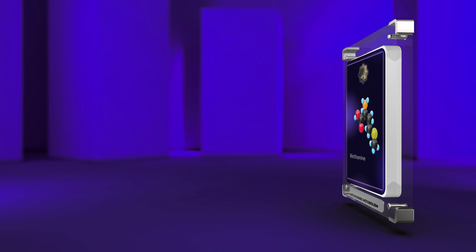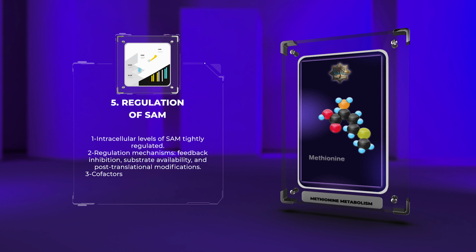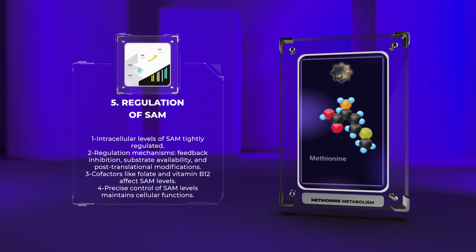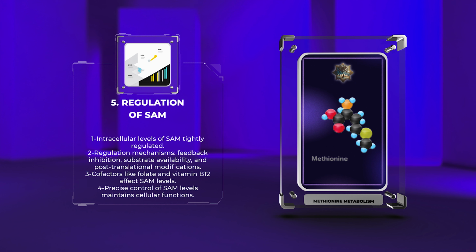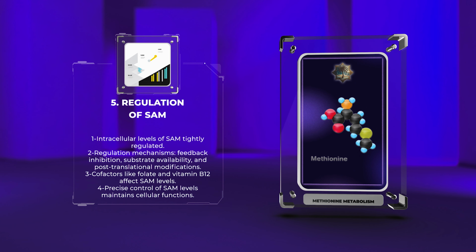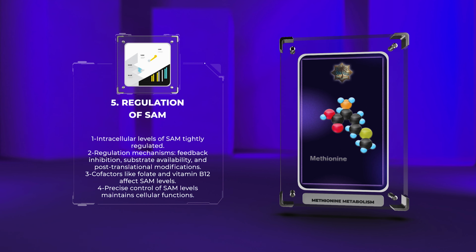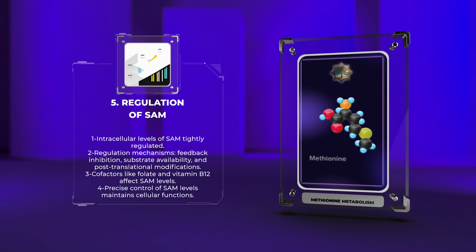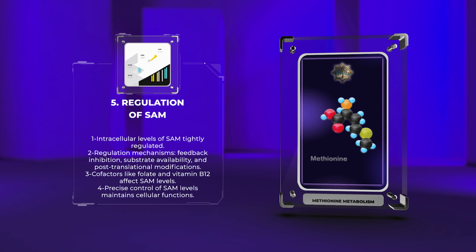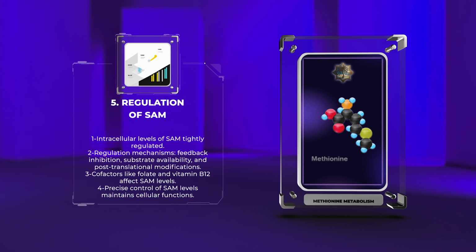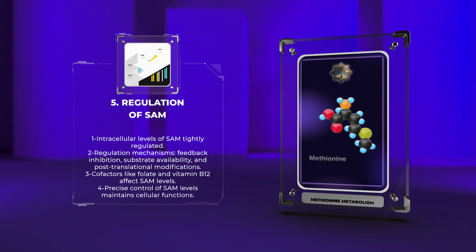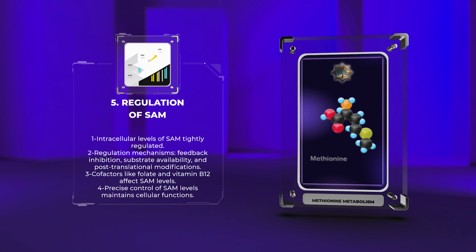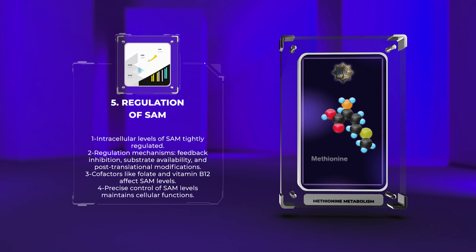The intracellular levels of SAM are tightly regulated to meet the demands of methyl group donation while maintaining the delicate balance required for cellular homeostasis. Several mechanisms govern SAM levels, including feedback inhibition, substrate availability, and post-translational modifications of key enzymes involved in SAM synthesis and utilization. Additionally, the availability of cofactors such as folate and vitamin B12 affects SAM levels by influencing the recycling of homocysteine and the remethylation of homocysteine back to methionine. These regulatory mechanisms ensure the precise control of SAM levels, thus maintaining cellular functions.